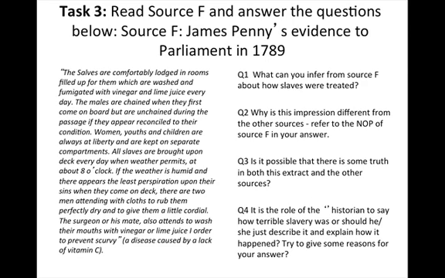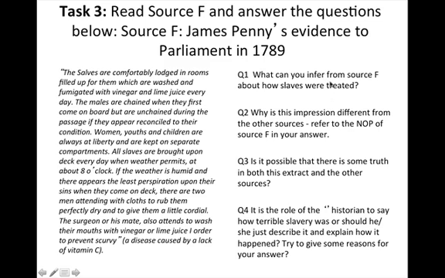Moving on. Read source F and answer the questions. Source F is James Penny's Evidence to Parliament in 1789. Now, slavery was abolished in 1807, but the journey that the slave abolitionists went on was a very, very long and drawn out one. And that would end from all the way in the latter part of the 18th century, through to the abolition in 1807. So the students are to read and then answer the questions.